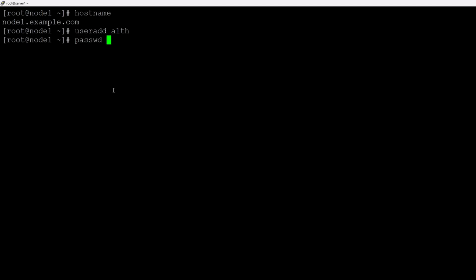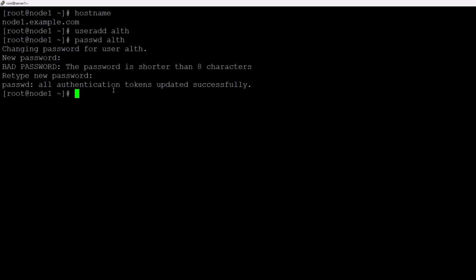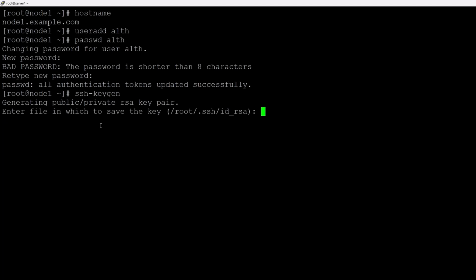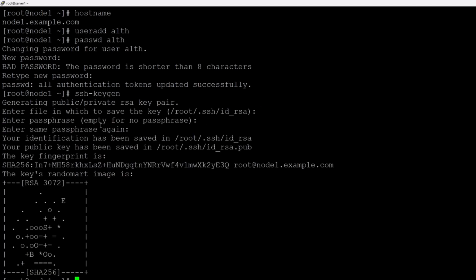and I'm going to set the password for this user. You don't need to do these steps in the exam. I'm just preparing your lab, right? So let me do it. Enter, enter, enter. That's it.